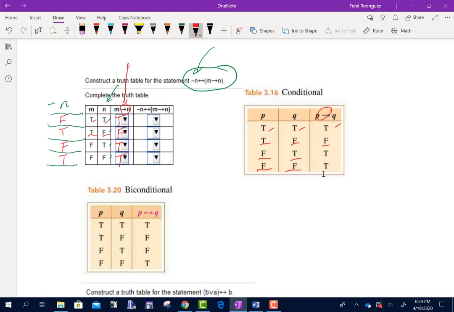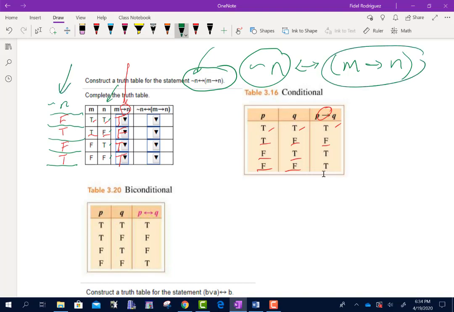All right. Now, I'm going to look at the next piece. So the next piece says we're going to take not n and then the double arrow, which is my biconditional, if m, then n. Okay? So guys, we already know what this column looks like because we did it right here. And we already know what this column looks like because we did it right there.